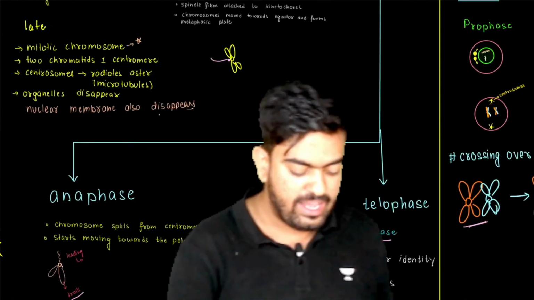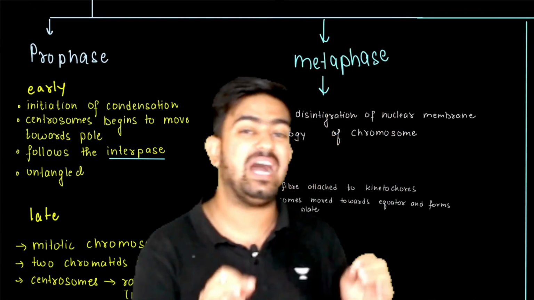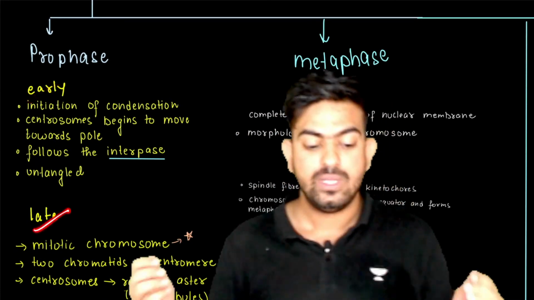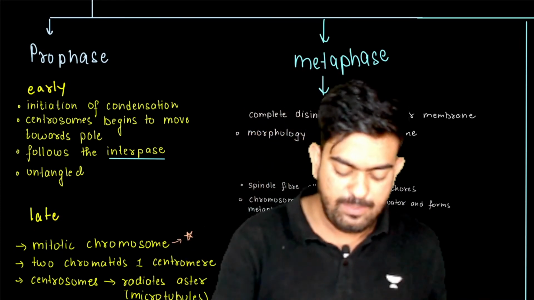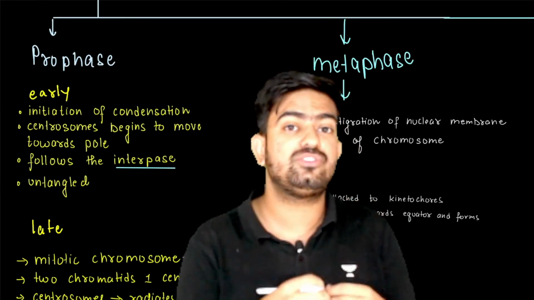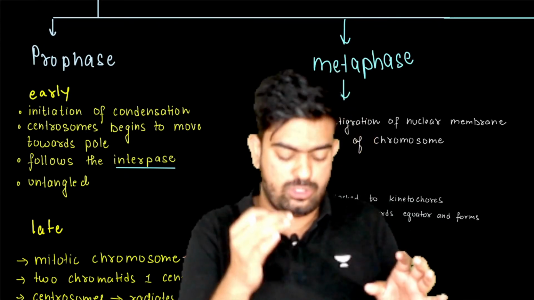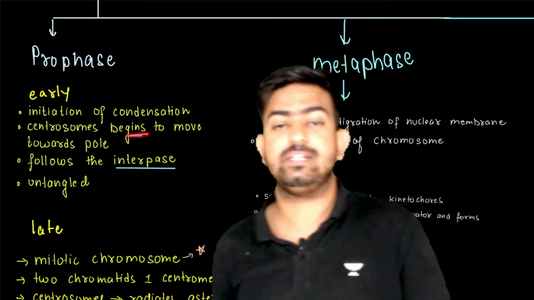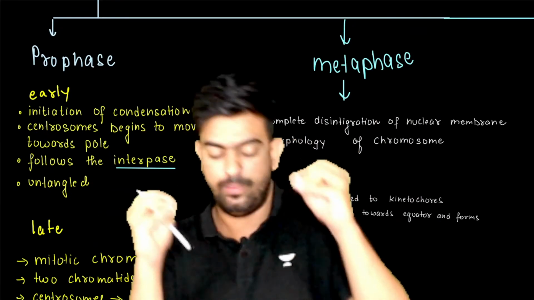Now, if I talk about prophase, we have divided this prophase again into two phases: early prophase and late prophase. In early prophase, the chromosomes start to condense, that is, initiation of chromosome condensation, and the centrioles begin to move towards the poles.